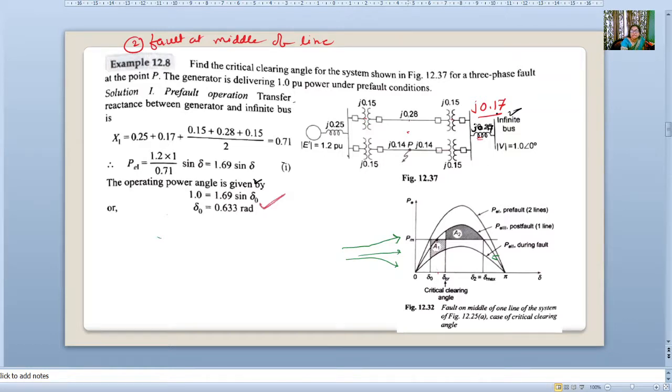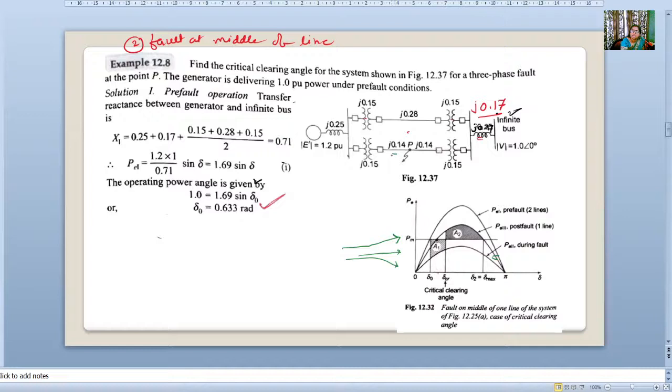Here both lines are there. The problem: find the critical angle for the system shown in the figure for a three-phase fault at point P. The generator is delivering 1 per unit of power under pre-fault condition, and it will remain constant in transient stability. This is our assumption.